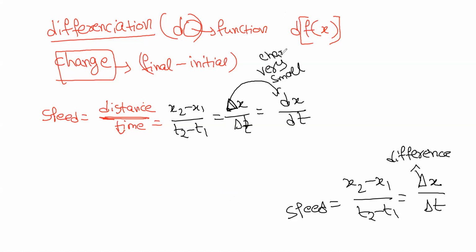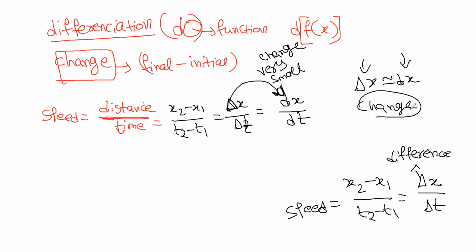When the change is very small, then we will use dx by dt. Delta x is similar to dx. Delta is used for the bigger changes, and this one is used for the smaller changes. Smaller changes, it means the change. Correct?